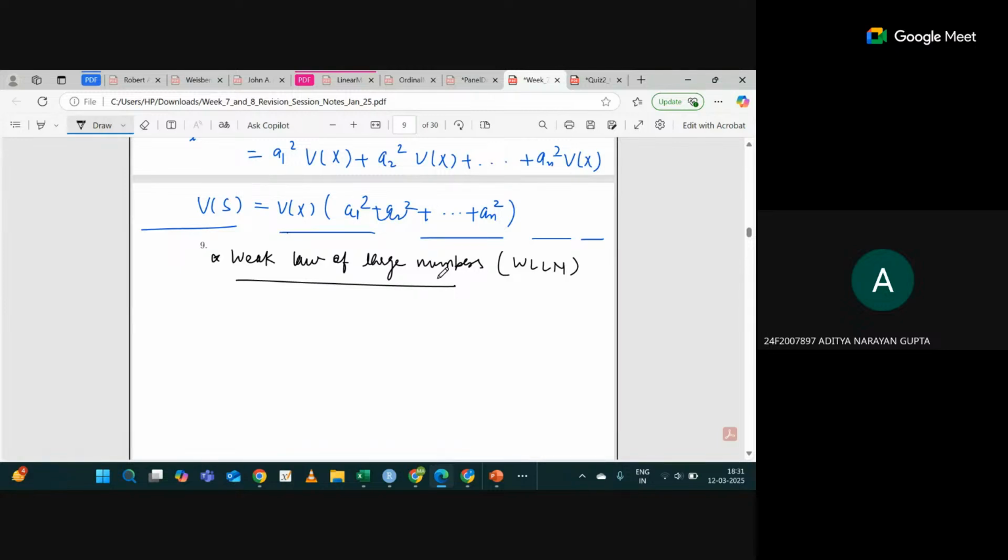Any thoughts, anybody? What will you get from here? From the weak law of large numbers: when the sample size increases, the sample mean is approximately equal to the real mean. Real mean, great. Anybody else? Any other thought?